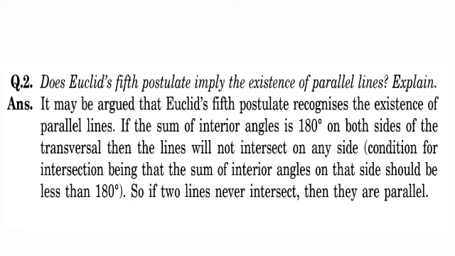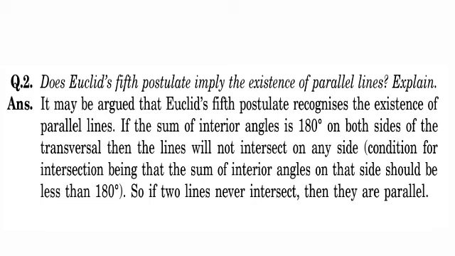Second question, does Euclid's fifth postulate imply the existence of parallel lines? Explain. The answer is, it may be argued that Euclid's fifth postulate recognizes the existence of parallel lines.